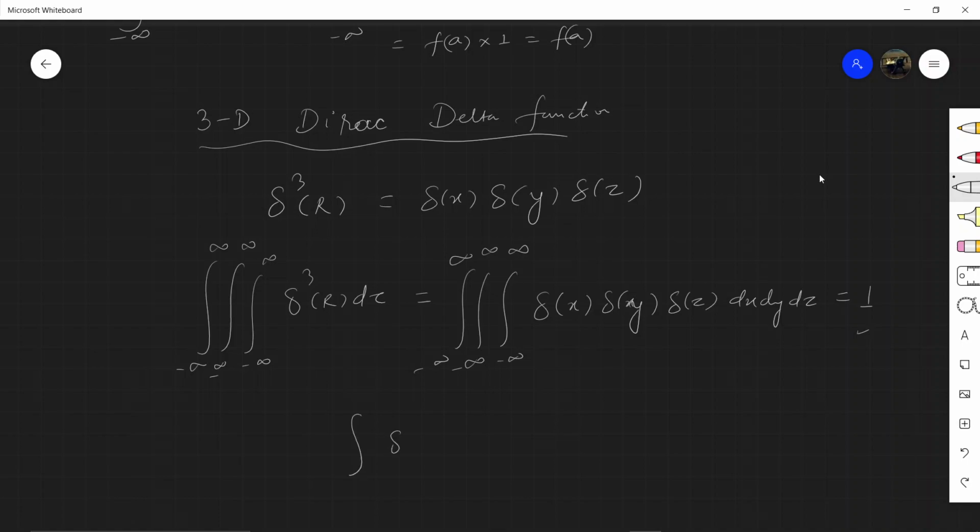Finally, you can write that the integral over all space, its value is 1.